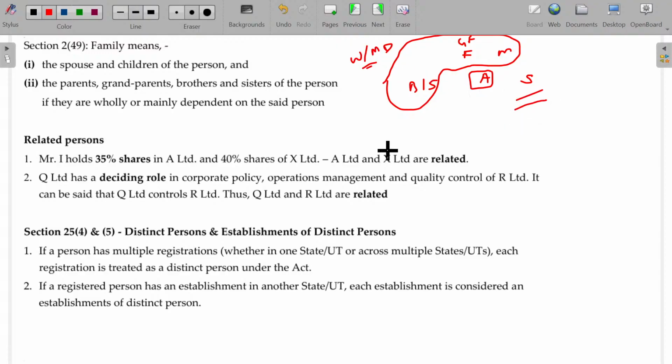So dependency is not required for the spouse. Other than the spouse, other family members will be considered related parties only if that member is wholly or mainly dependent on this assessee, this person. Is that okay?